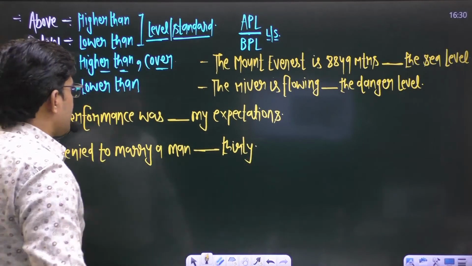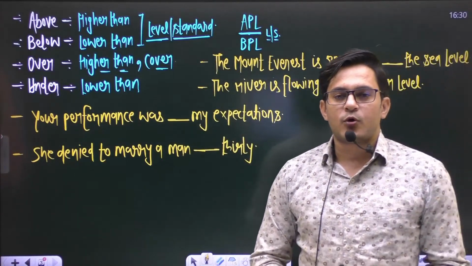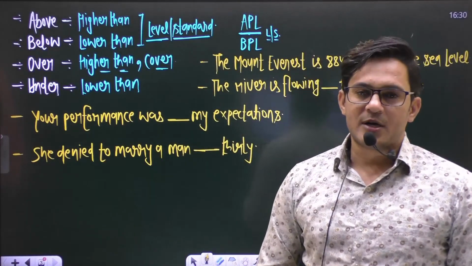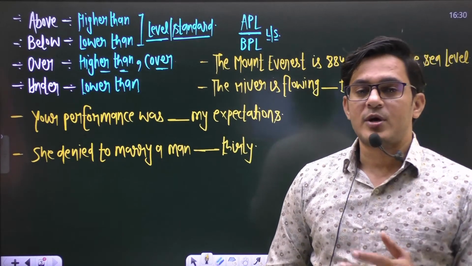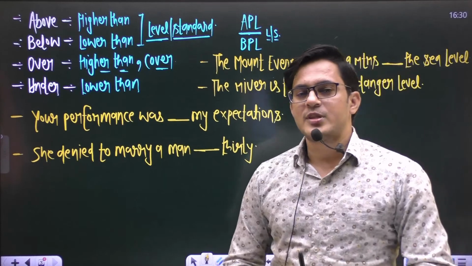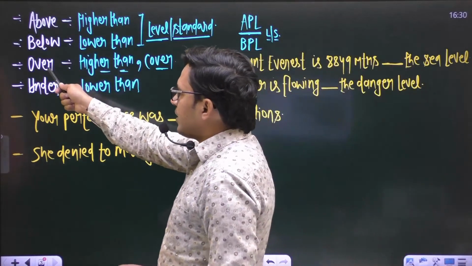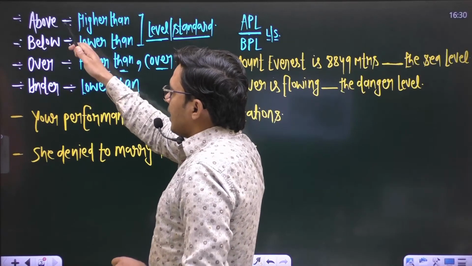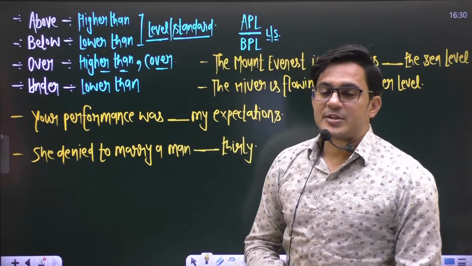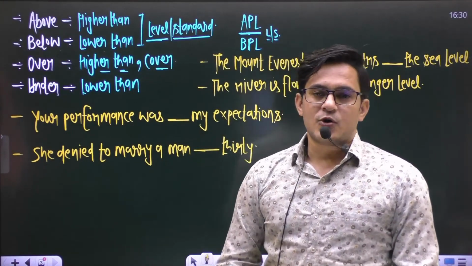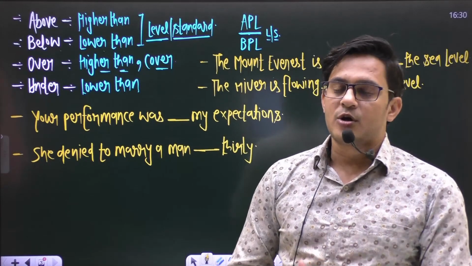Okay, these are four sentences, and right now we are discussing four different prepositions: above, below, over, under. To show the sense of higher than we use above and over, and to show the sense of lower than we use below and under. But the difference is that in the case of above and below, we always denote a standard or level, right?